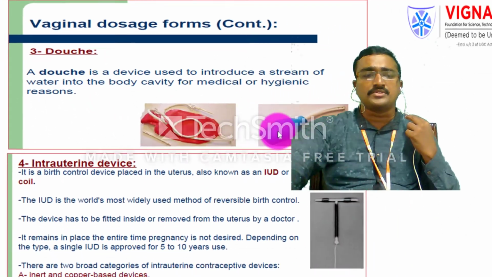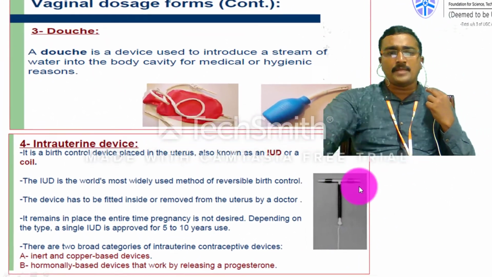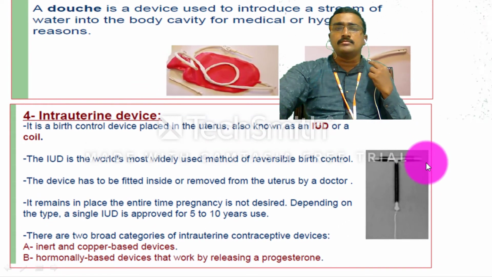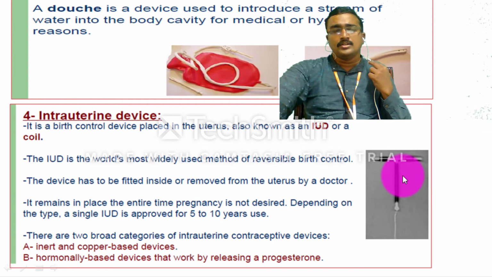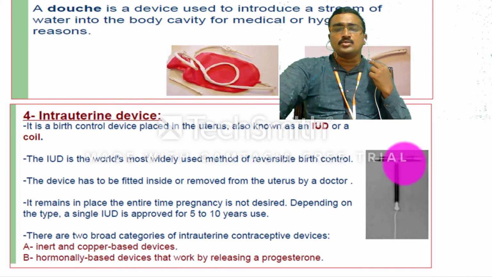These are introduced. There is also a T-shaped intrauterine device available. It's a controlled device, especially used in cases of birth control. So you can call this an intrauterine device or T-shaped device. This is the world's most widely used device, in cases of reversible birth control.